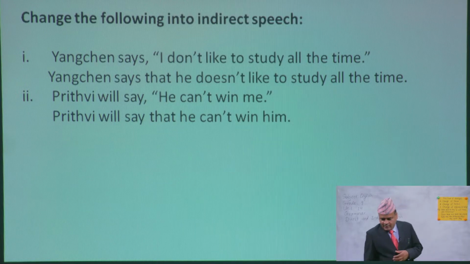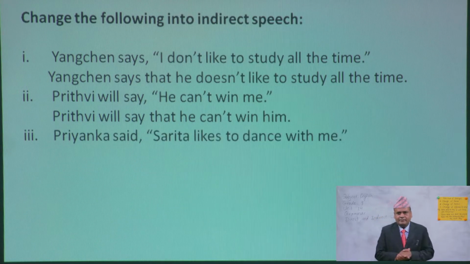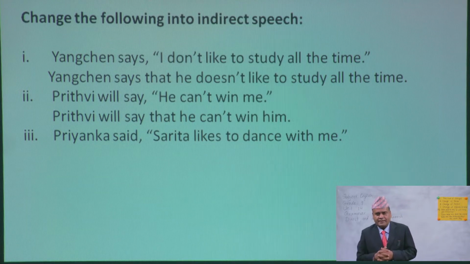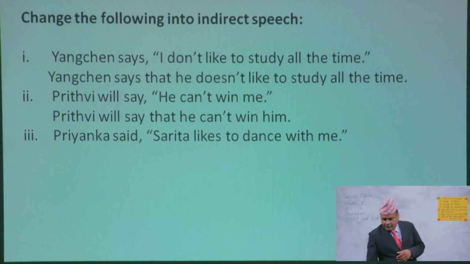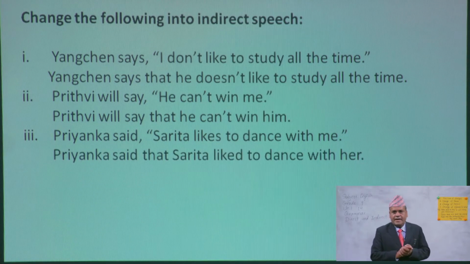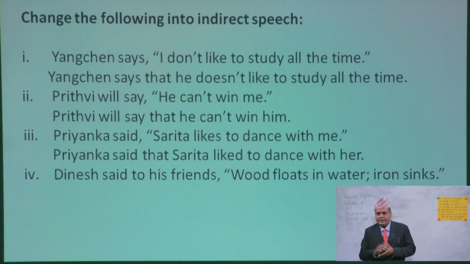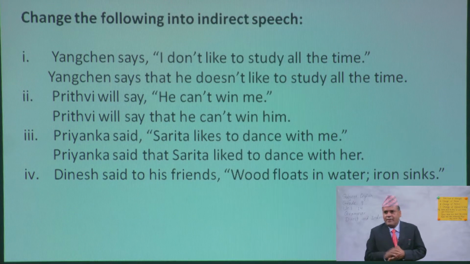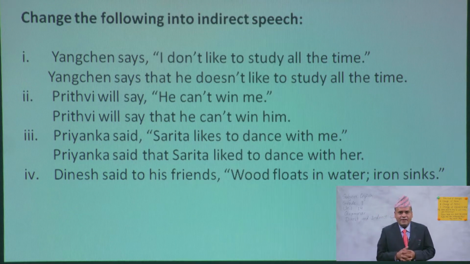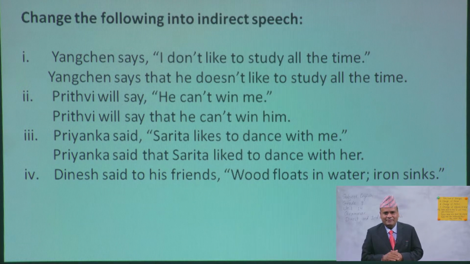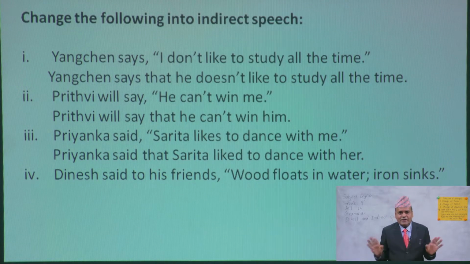Right? And next sentence, Priyanka said, Sharita likes to dance with me. Okay? So, the indirect speech is Priyanka said that Sharita liked to dance with her. The present goes to past. Okay? This is an assertive sentence. And now, Dinesh said to his friends, wood floats in water, iron sinks. Do you remember? This is a scientific fact. Right? And tense is not changed.